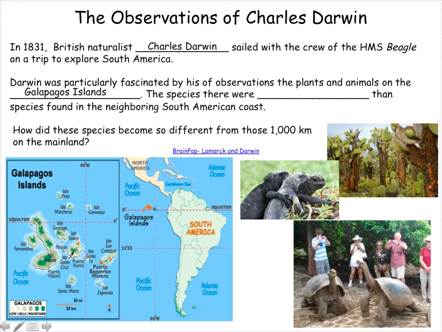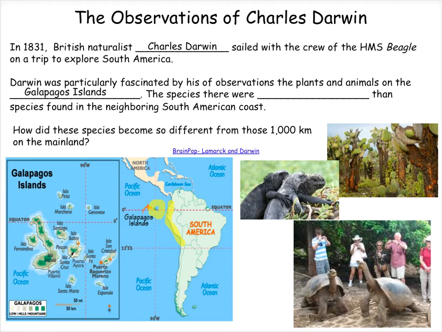The Galapagos Islands are found off the west coast of South America. If you are looking at your map here, here's the west coast of South America, and right here are the Galapagos Islands.